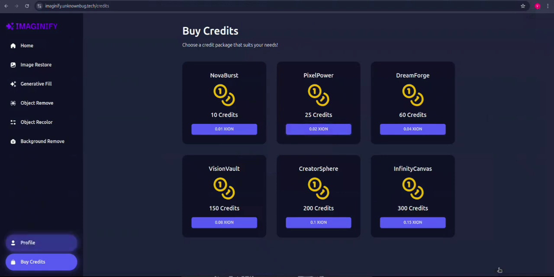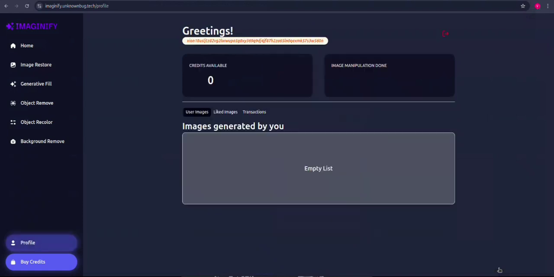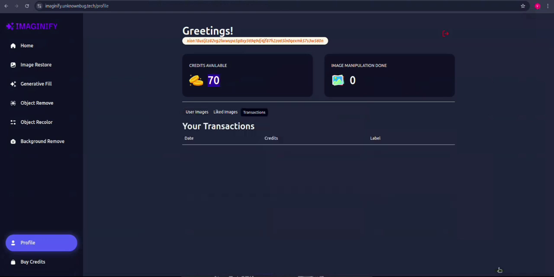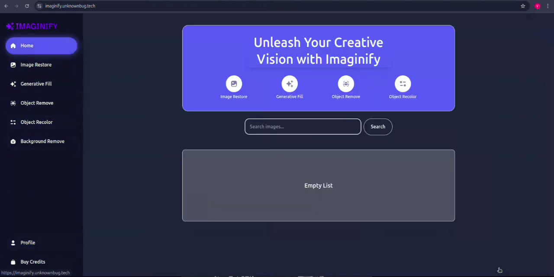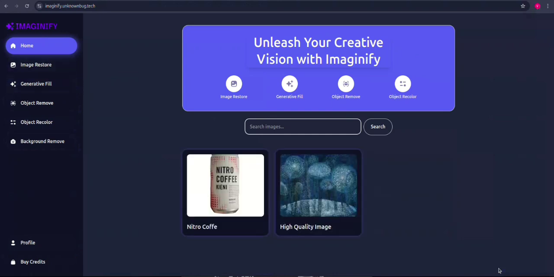Okay, so now let's head back to profile. I have 70 credits now. 60 I just bought. Here you can see I bought 60 credits at 7:13 a.m. on the 13th of April. So let's go back to the home page now.